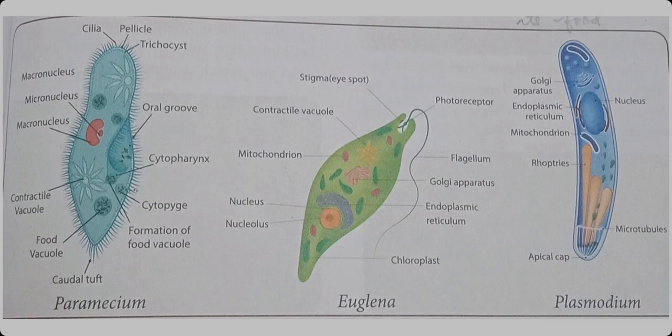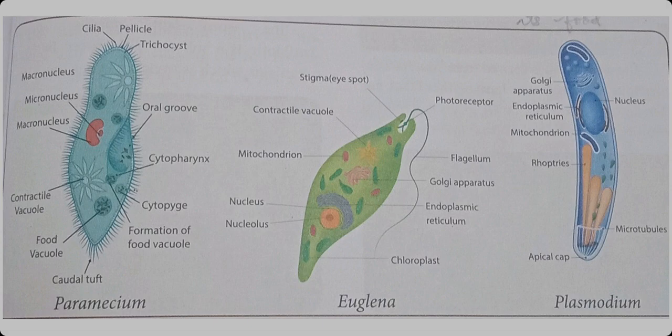Now see this picture. The examples I told: paramecium, euglena, plasmodium. In this paramecium, the hair-like structure called cilia is present, so it comes under ciliates. In euglena, flagella is present, so it comes under flagellates. Plasmodium is a parasite. It attaches to another organism. So these are the examples for the protozoans.